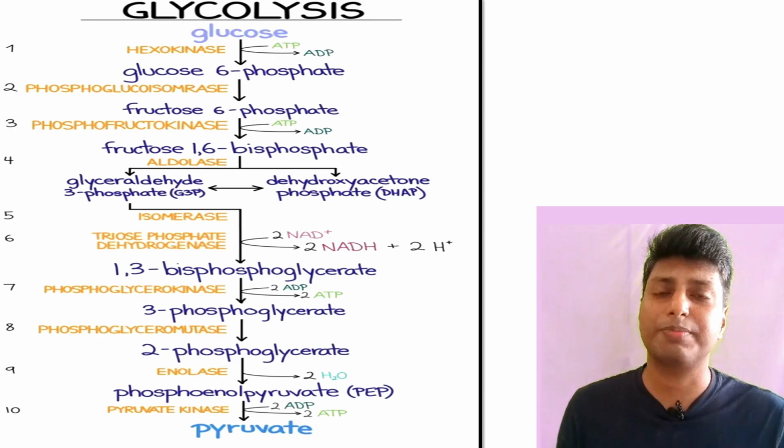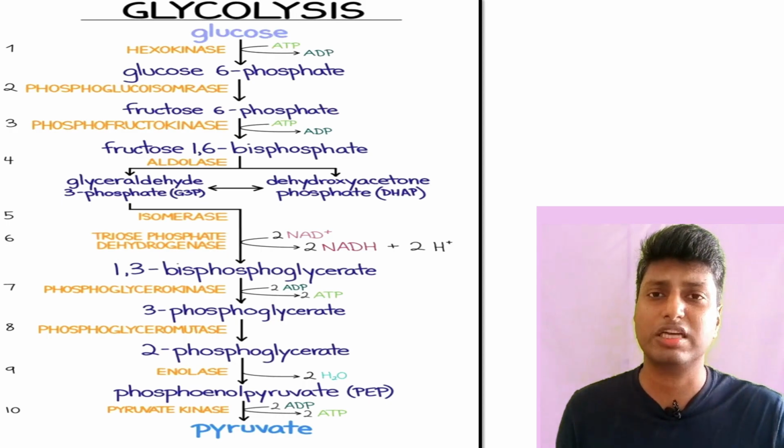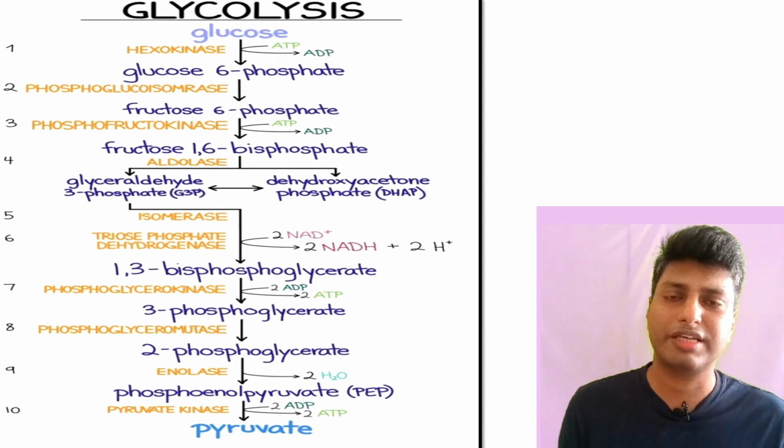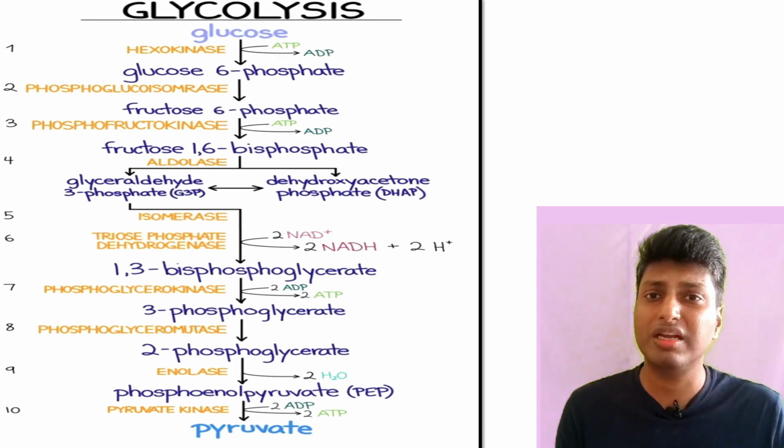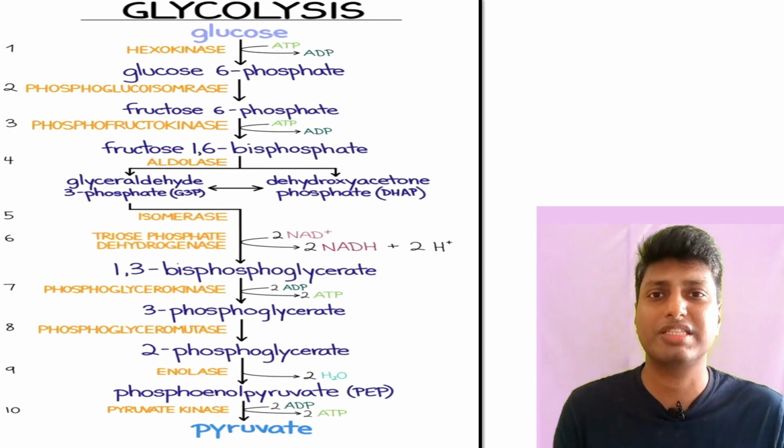Now the second step of glycolysis is that glucose 6-phosphate gets converted into its isomer, which is fructose 6-phosphate. Dear students, this is a simple reaction, an isomerization reaction, in which the product formed has the same molecular formula but a different structural formula. So here, fructose 6-phosphate is the isomer of glucose 6-phosphate, and that's why the name of the enzyme is phosphoglucoisomerase.